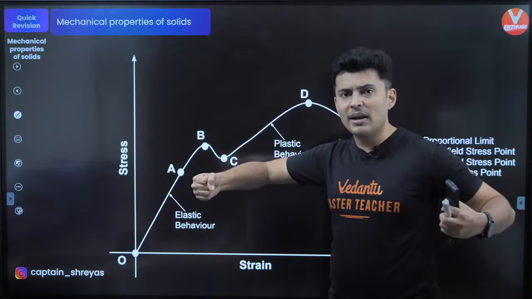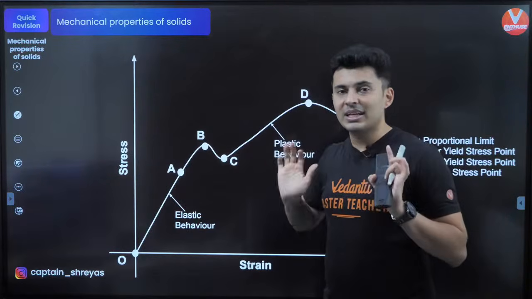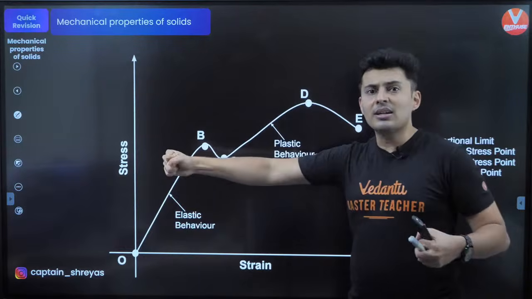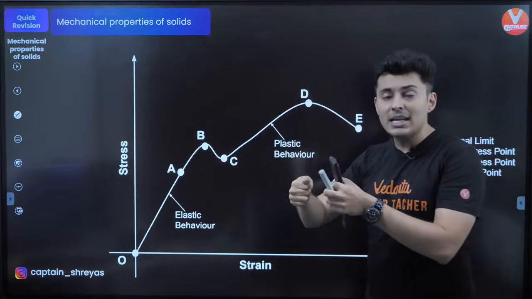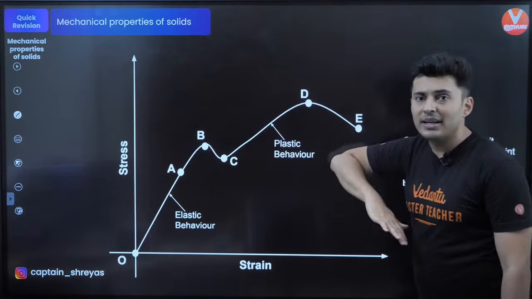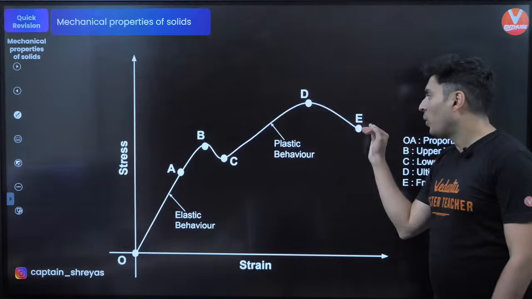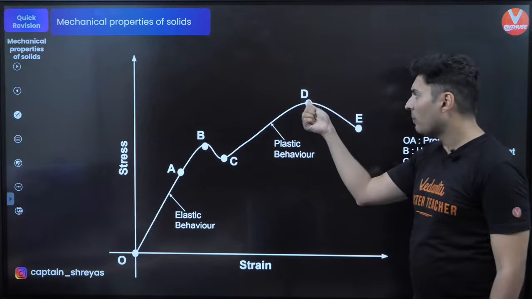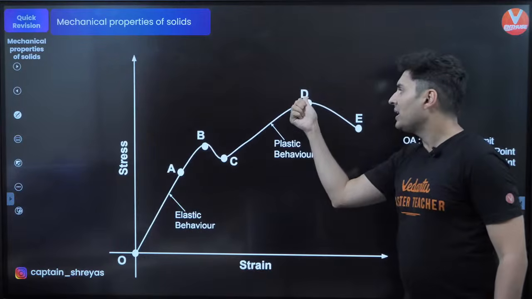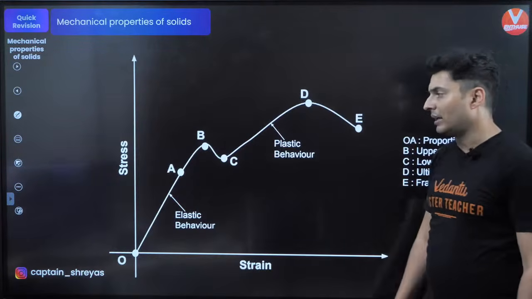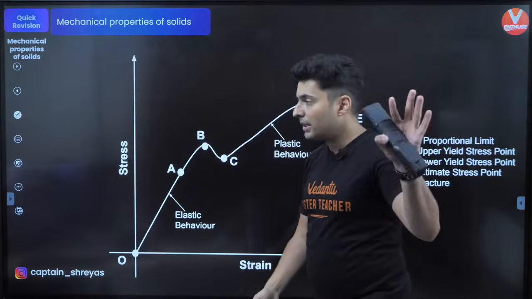So you pull it so hard that when you leave it, it does not come back. It's deformed. That's the plastic behavior. And if you stretch it hard enough at that point D, that's the maximum capacity, maximum load. At that point, it just breaks, and this D to E is almost instantaneous. The moment you apply any stress more than D, it immediately reaches here and it breaks at that point E. So very, very important.